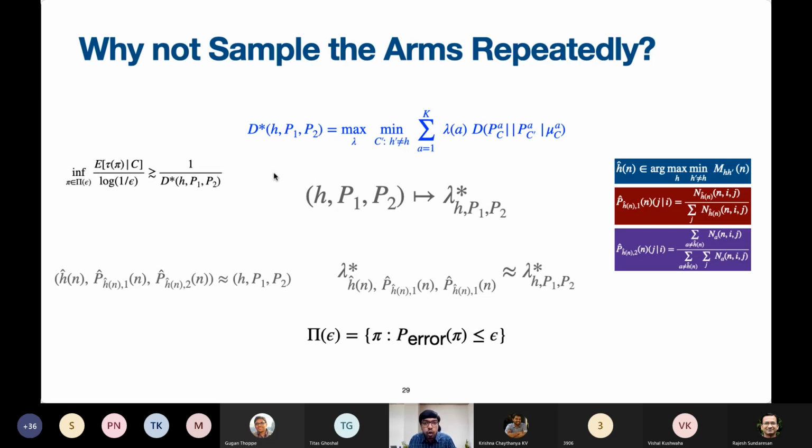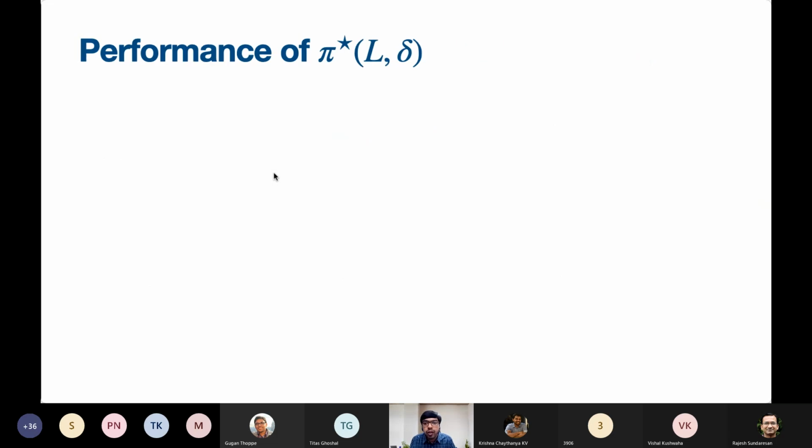Okay, so recall that the lower bound relies on the fact that we are in this space, that is the space of all policies whose probability of error is at most epsilon. So this is the quantity that is very important, and in order to ensure that this is satisfied is where all the effort goes. Okay, so Karthik, what is the performance?